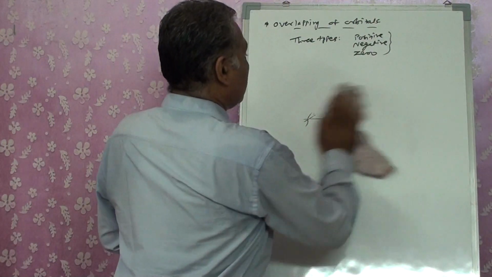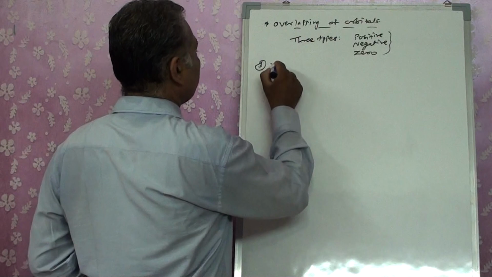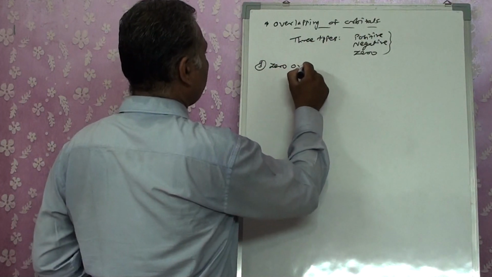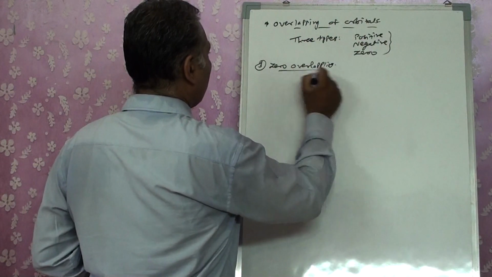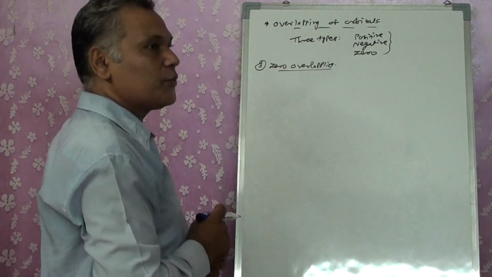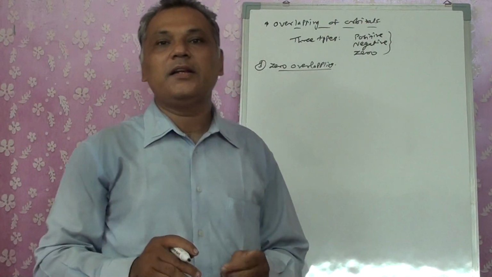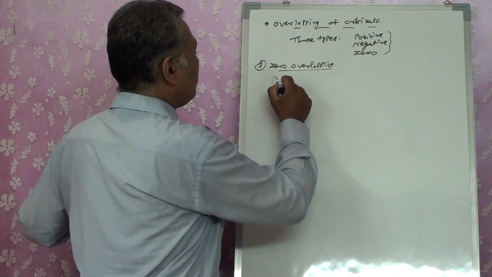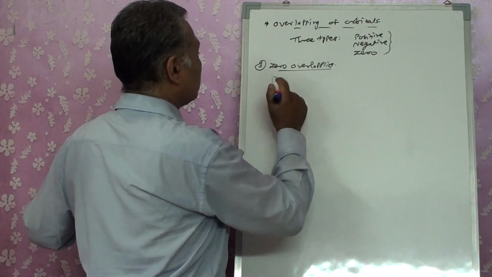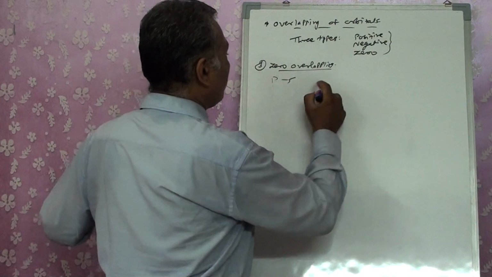The third one, that is zero overlapping. Zero overlapping is possible either between the p orbitals, or with a p and s orbital. So let's take a p orbital with an s orbital.